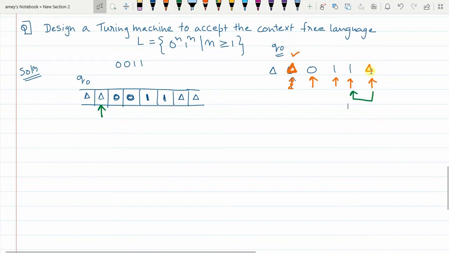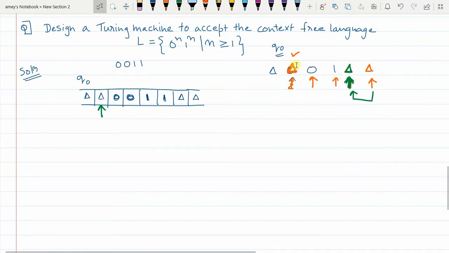The pointer, which was already moving rightwards earlier, when it reaches delta, that means the end of the string, I replace delta with itself, and the pointer does not go forward, but goes one place to the left. Now when the pointer is pointing one place to the left, let's say that green color is the current pointer, you are very sure that this one should be the last one. So when the pointer is pointing to the last one, I will replace it with delta.